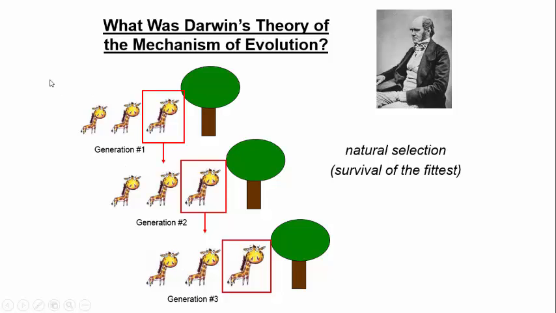So by this point, everyone thought Lamarck's theory did not hold water. But what they did do was they said, okay, well, Darwin proposed his theory. And what Darwin showed was he said that for evolution to happen, there has to be variation. There has to be differences in the lengths of the giraffes' necks to start with. That's a prerequisite. And then he said what happens is, it's not what happens during their lifetime, it's just that the giraffes that happen to have longer necks will happen to be able to reach more foliage, more food source, and so they'll be healthier, they'll be more fit, and they'll be able to produce more offspring in the next generation. That's what he said.